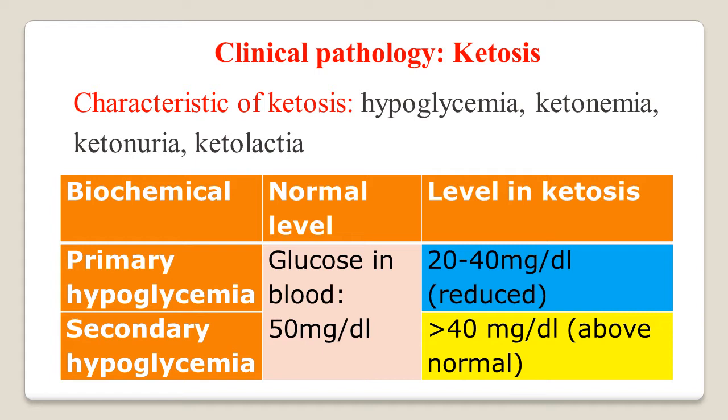In primary hypoglycemia, the blood glucose level is reduced in ketosis cases to 20 to 40 milligram per dl.